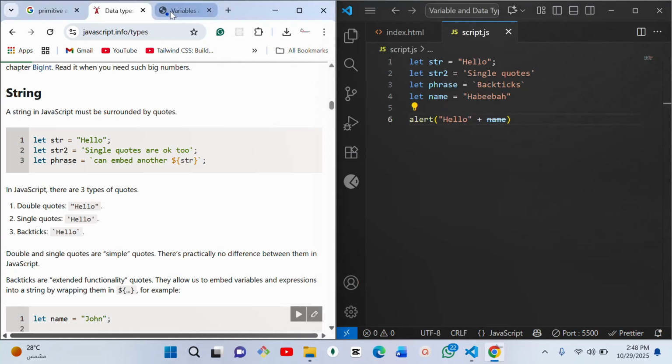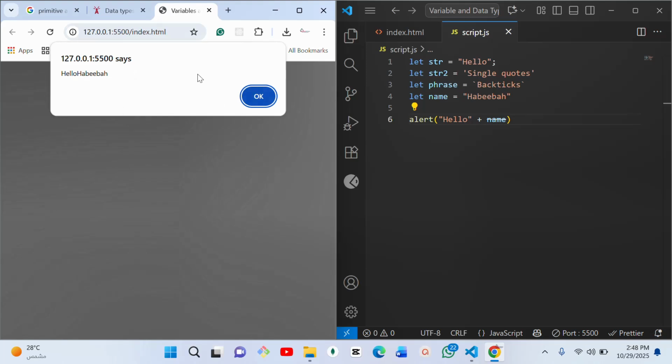If you come here now, you will see there is no space in between them, so you can just put a space after the hello, and then you see hello Habiba here. So this is how you can use double quote or single quote. Either of them works this way with another variable.